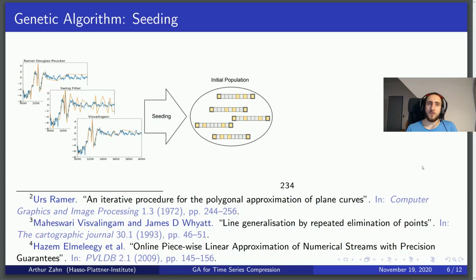At the same time, we need to be aware that seeding introduces a bias into the genetic search, which can potentially lead the algorithm to bad local optimums. So this is something to keep in mind when using seeding. Another nice property, however, is that it is very extensible. So if you have a specific compression algorithm for your specific data type, or think there are other nice heuristics, you can simply insert them into the seeding operator and feed this information to the genetic algorithm.